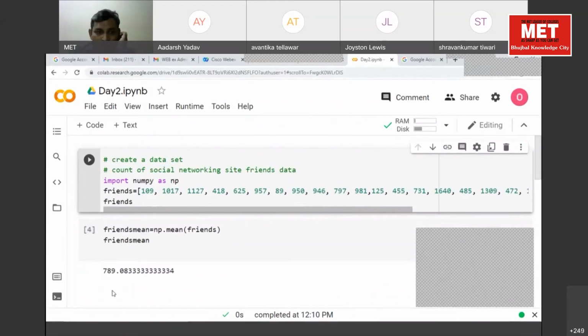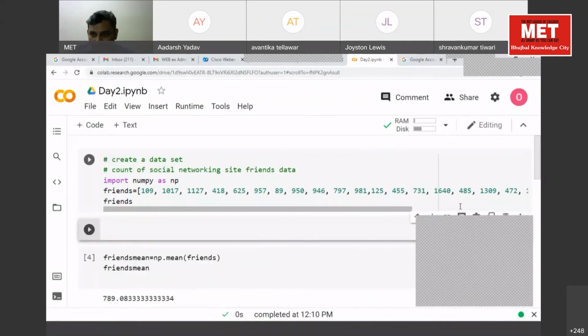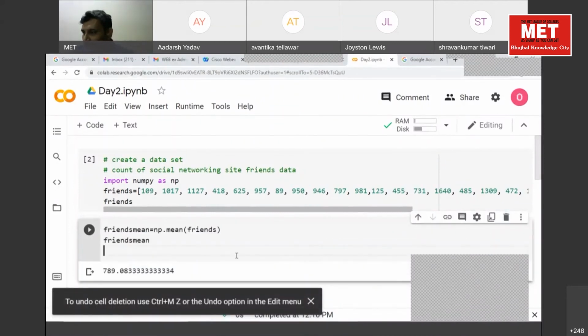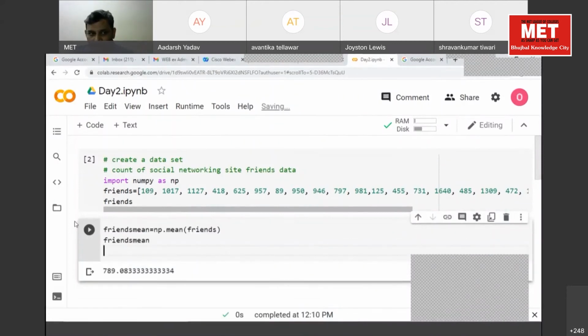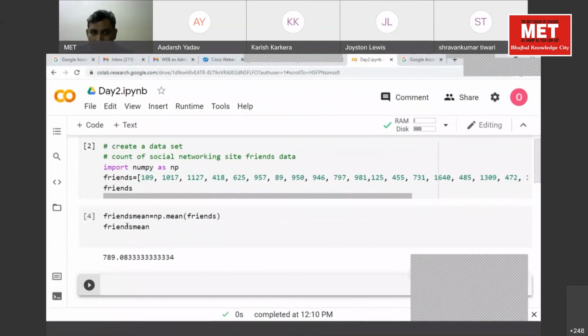Now, what we will do next is, we will compute standard deviation. Everyone in sync with me? Shall I proceed? So how will you compute standard deviation?